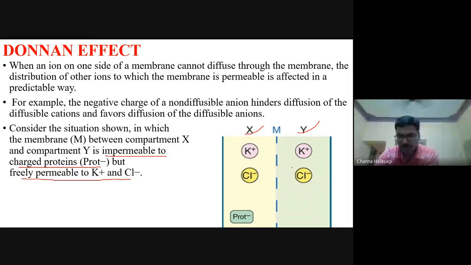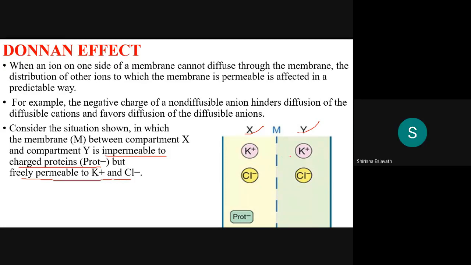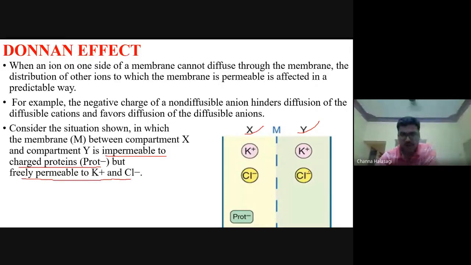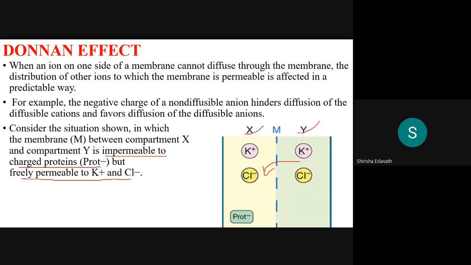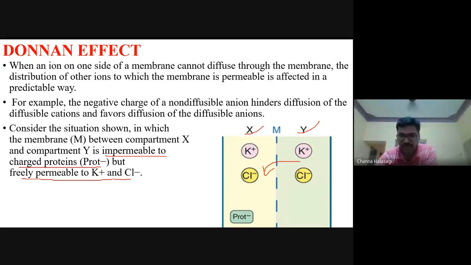Looking at this diagram, on which side is the negativity more, X or Y? X, isn't it? Now, to maintain electrical neutrality, K plus should move here, isn't it? And if K plus moves here, some of the Cl also should move.